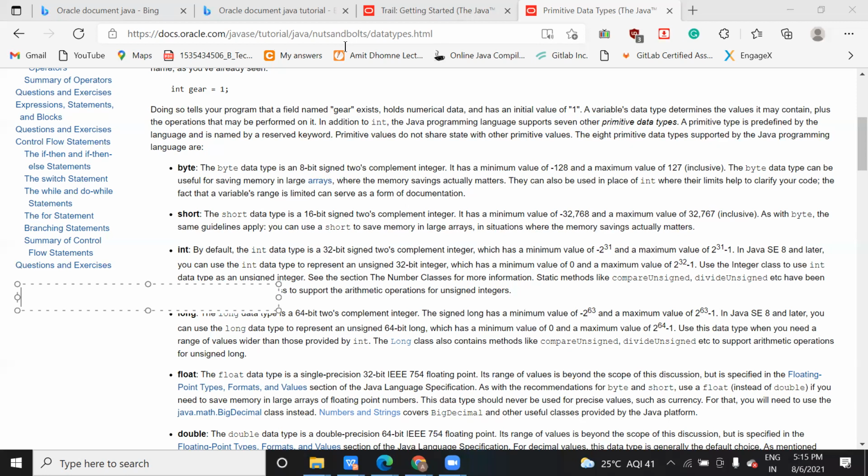Are you getting it, or shall I explain once again? See, 2 to the power 2 means what? 4, right? Similarly, 2 to the power 3 means 8. 2 to the power 4 will become 16. 2 to the power 5 will become 32. 2 to the power 6 will become 64. 7 will become 128. 8 will become 255. How does the 255 come?